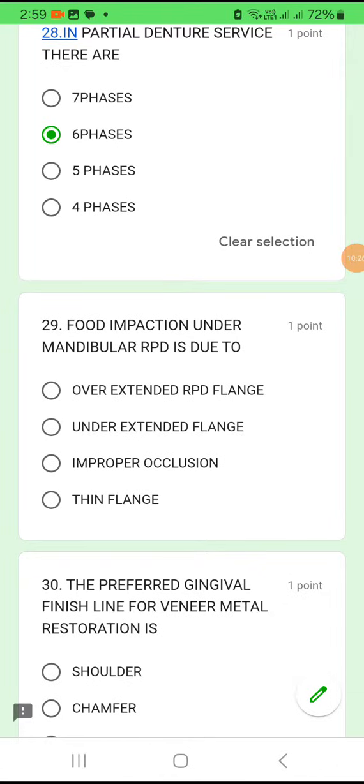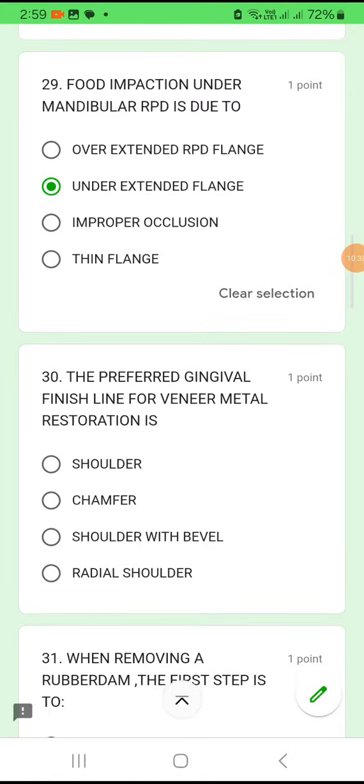Question number 29. Food impaction under mandibular RPD is due to overextension or underextension. Whenever you do an underextension, food will definitely go inside, isn't it? So underextended flange.